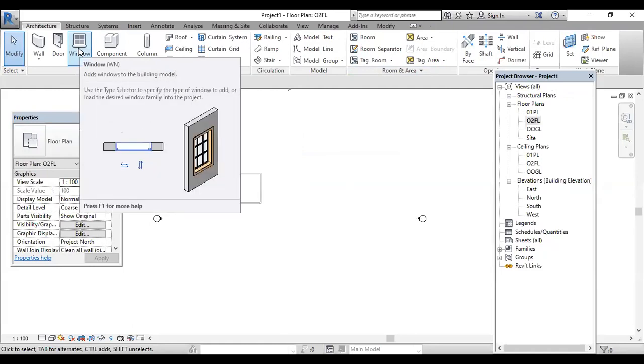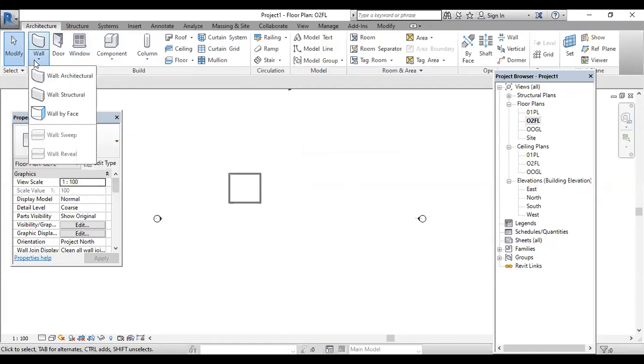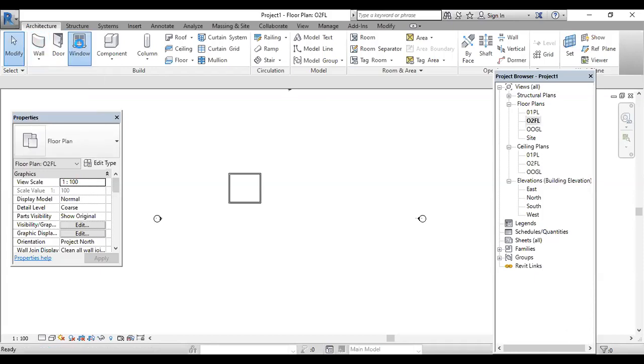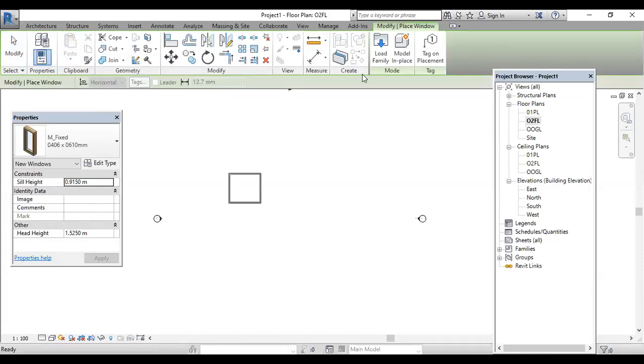If you want to place the window, either you can go for the curtain wall, customize it and give the offset, height offset and all, and that is also good. If you have less time, then go for the window. This one is good. Click on the window, follow the same process to place. Click on load family.